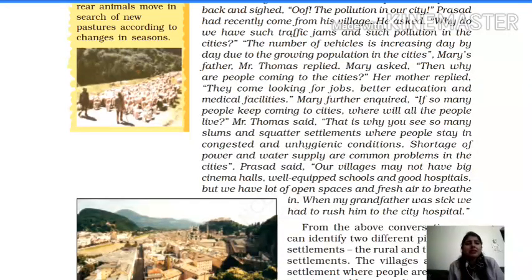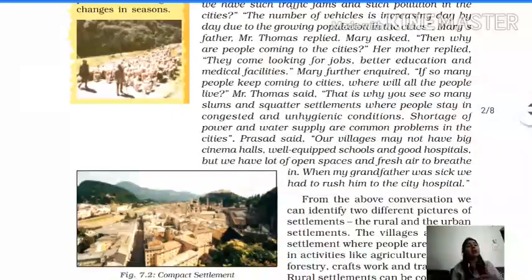Mr. Thomas, Mary's father, replied, because the population is growing. Why? What is the reason behind the growing population? Because the people of the villages also started settling in the cities. Why? What is the reason behind that? Maybe it's their job, or maybe it's because of lack of facilities in the villages, right?